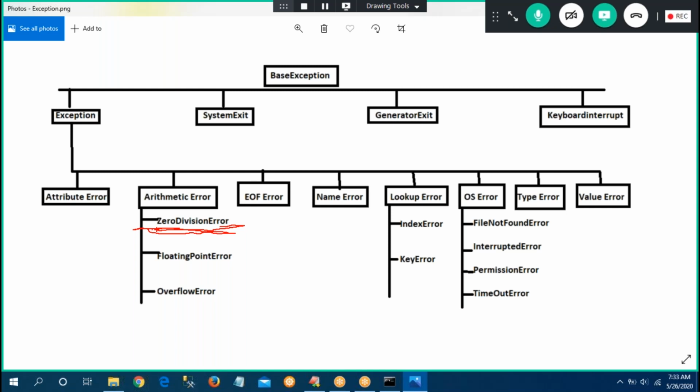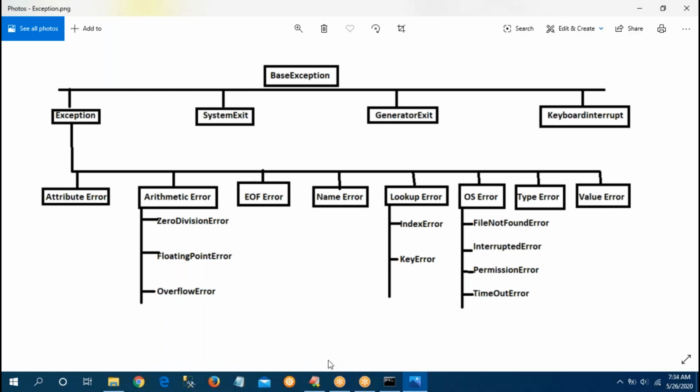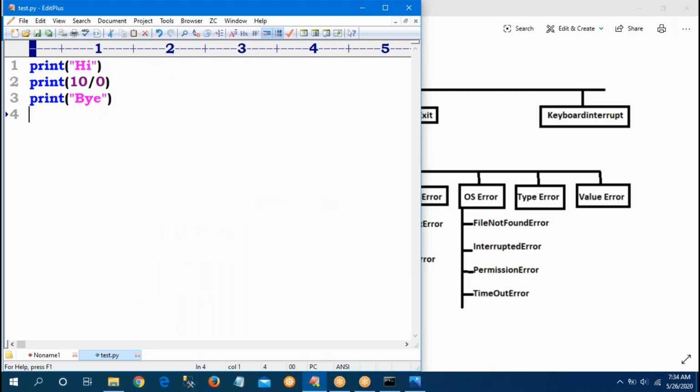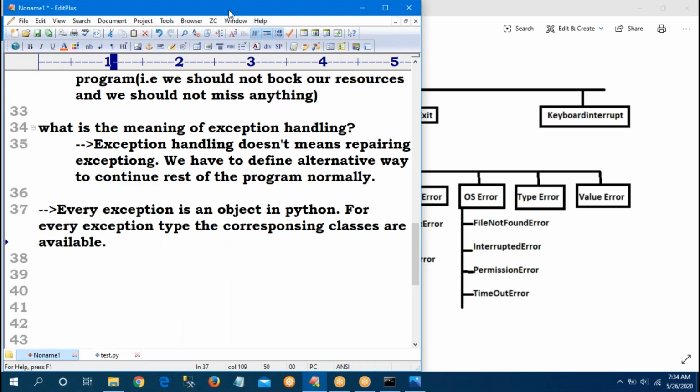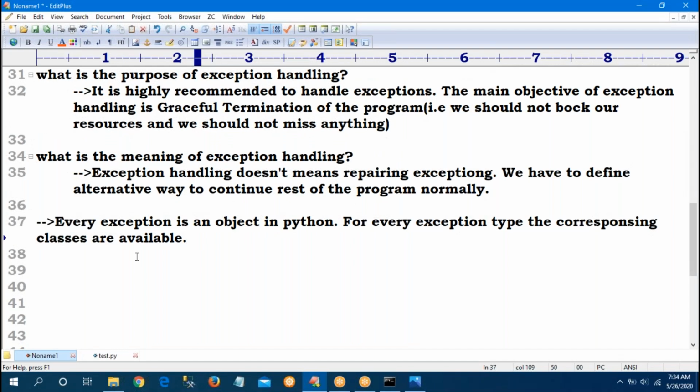So how to handle our exception, customized exception handling? In Java, the try and catch block is there. Here we need to go to the try and except block.